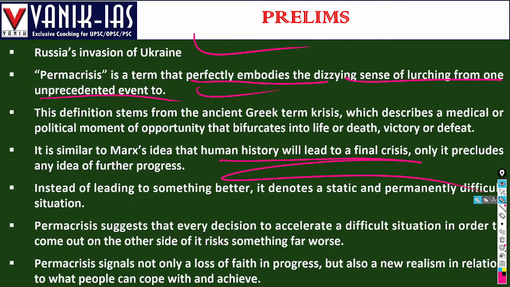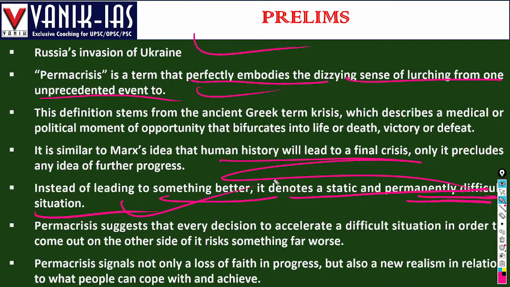It precludes any idea of further progress. Instead of leading to something better, it denotes a stark and permanently difficult situation. So everything is becoming difficult. There is environmental degradation, divorce rates are increasing, social crimes are increasing, right? Frustration among people is increasing. The number of mentally depressed people is increasing. So that we can call permacrisis.